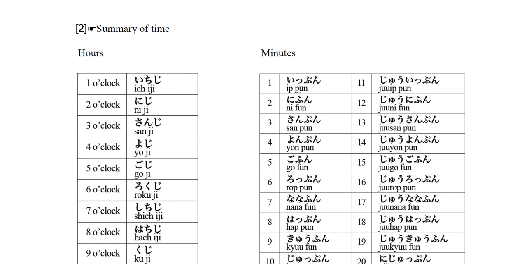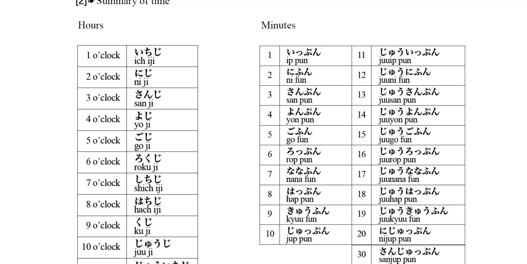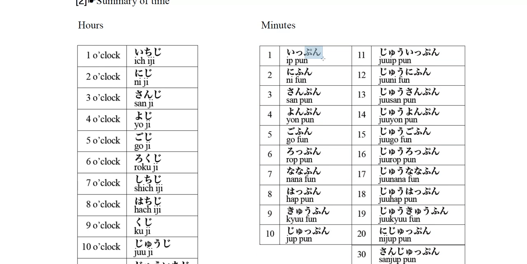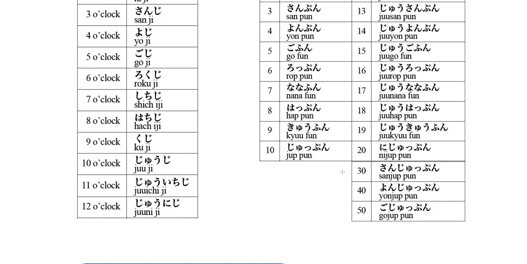And when we tell the minute, we can say these, okay? It's a little bit complicated because we know that this here means 1. But what follows is fun, which means the minute. So 1 minute altogether is 1分. And then for 2 minutes, it is really strange that we see that it is not fun anymore. It is vun, okay? It is vun instead of pun. So you say ni vun.